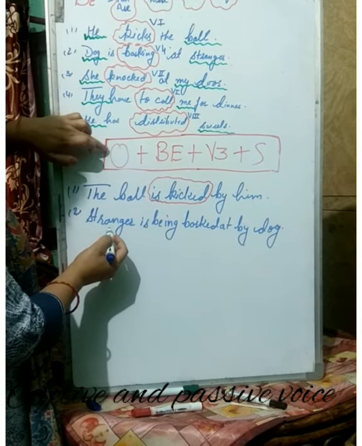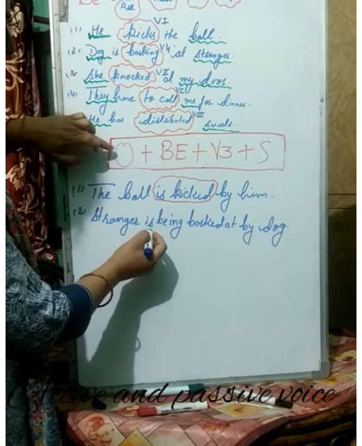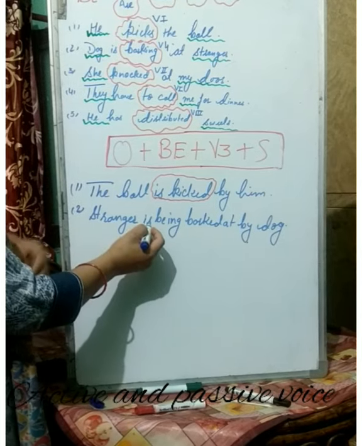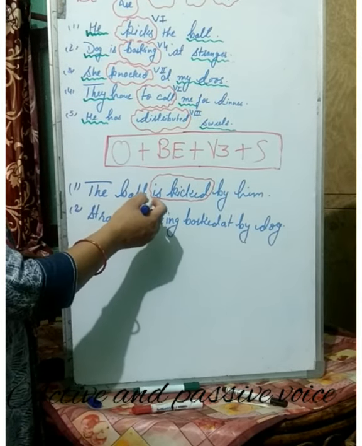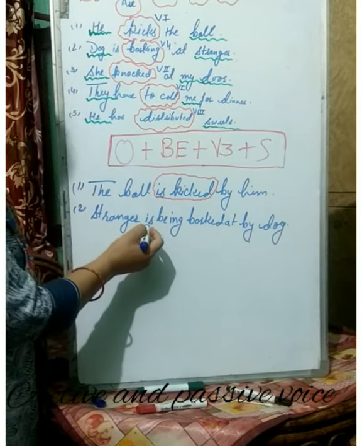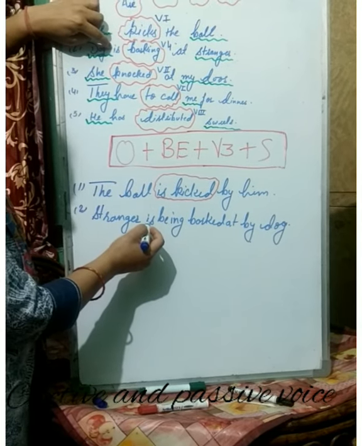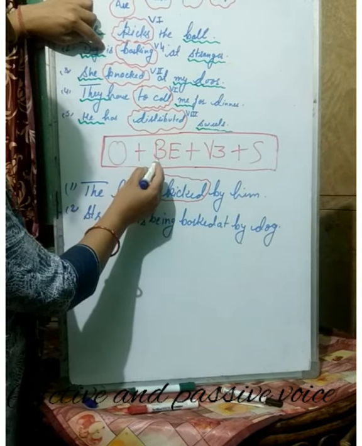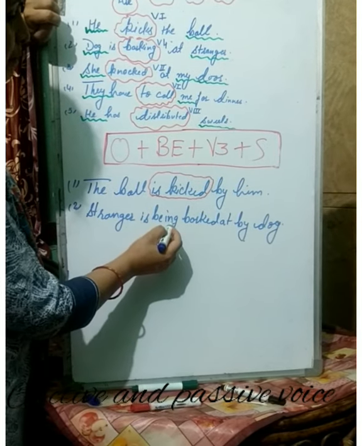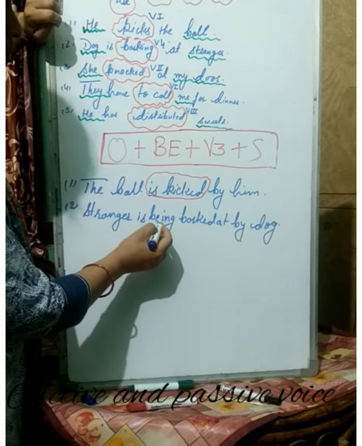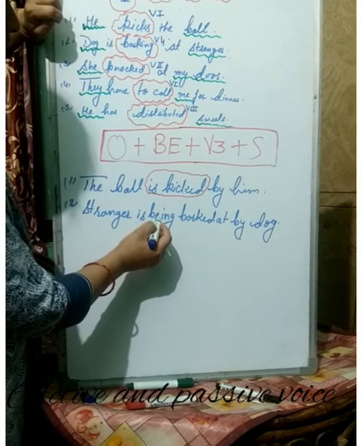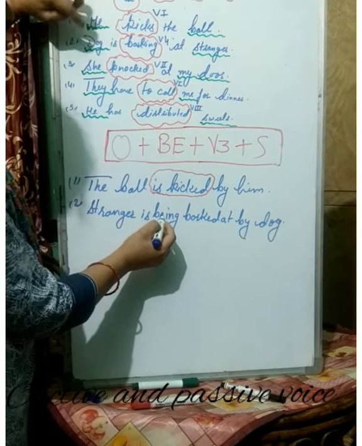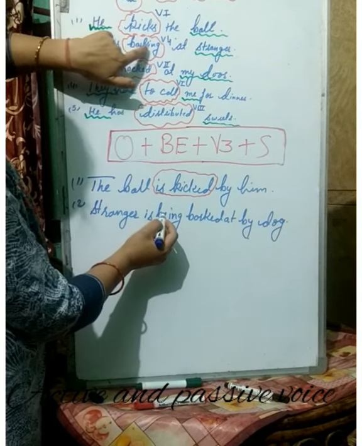Now a stranger, that is the object. We do not count it as a be verb, because is is already the helping verb here in the active voice. So for be, what have we used here? Being. We have replaced it. Why have we replaced it here? Because in the active voice, children, it was barking.